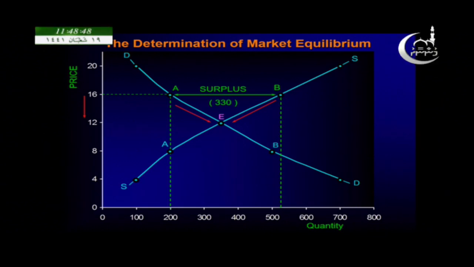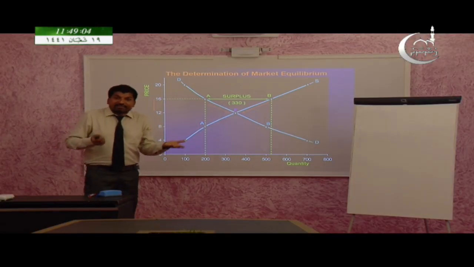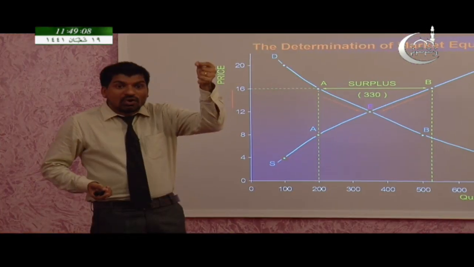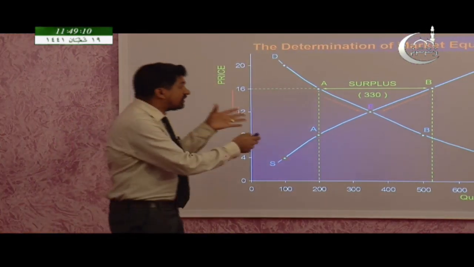So there is a surplus. As we already explained, in order to get rid of this surplus, the producers will reduce the price. So the price goes down to 12 again. So if the price goes above the equilibrium, it will have a tendency to go down. So this is shortage and surplus.